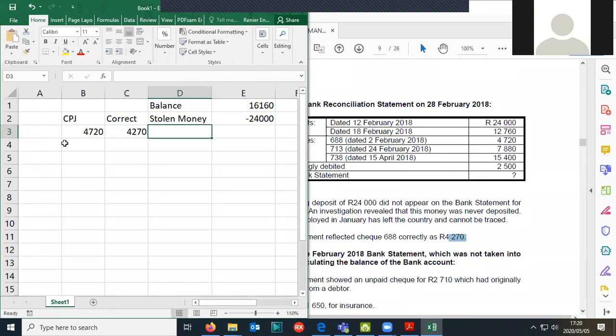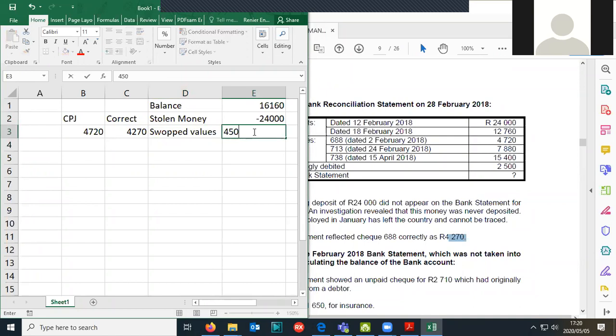So we kind of need to go, I'm just going to call it swapped values. And the difference there is actually 450. If you take the correct amount 4270, but we wrote 4720, it gives us a difference of 450, which we did ourselves, because we wrote there 4720, but the correct amount was that. So that should be a plus for us.